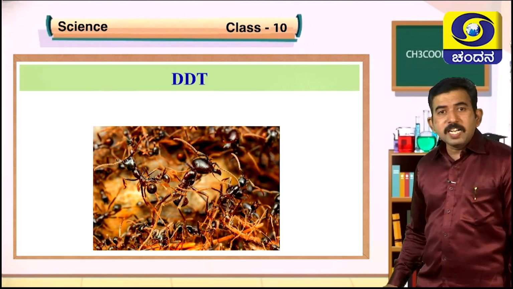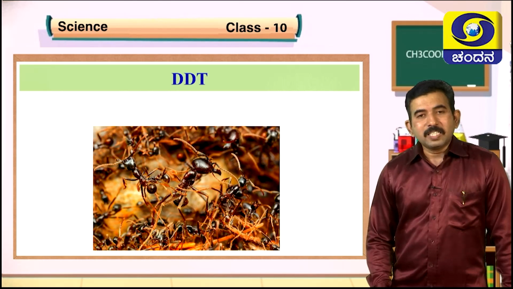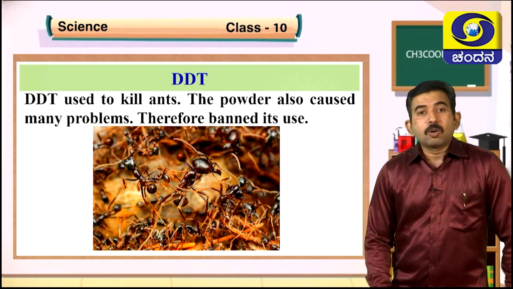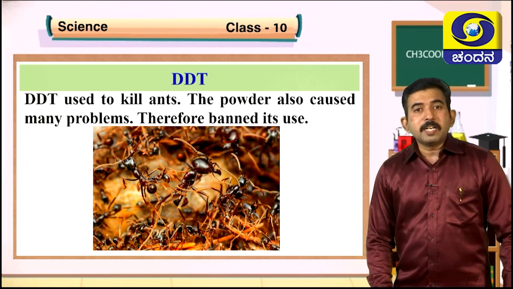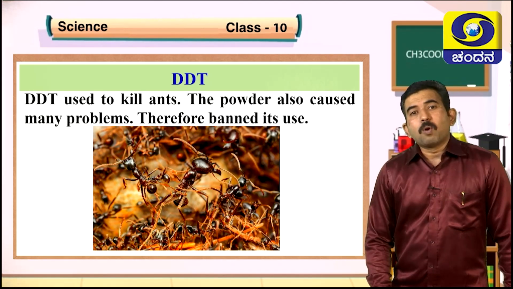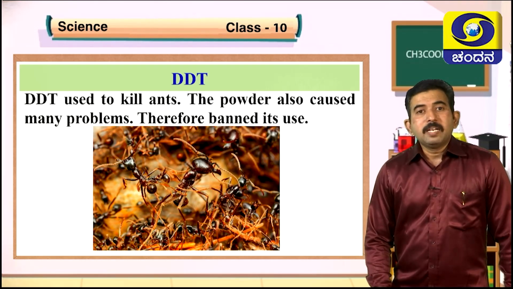And have you heard about DDT? Yes, the full form is dichloro diphenyl trichloroethane. This DDT powder is used to kill ants, and the powder also caused many problems because it is a non-biodegradable pesticide. It gets accumulated in our body and causes several problems. Apart from that, it also pollutes our soil. It causes land pollution, even water pollution. So this particular pesticide is also banned in Karnataka by our government.